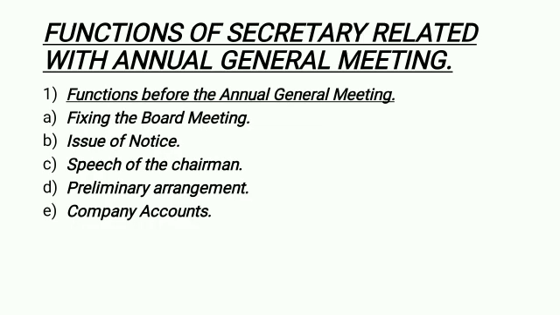The next point is company accounts. The secretary has to see that accounts are finalized and get the statement of profit and loss and balance sheet audited, right? Then the secretary has to prepare the annual report. So these are the functions which the secretary has to do before starting the annual general meeting.